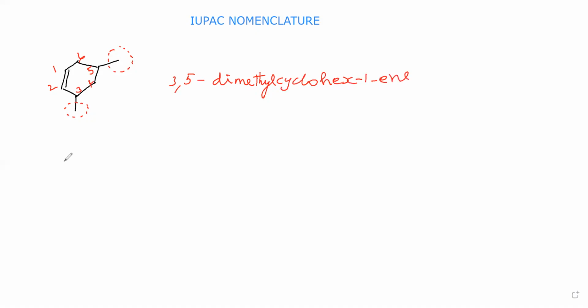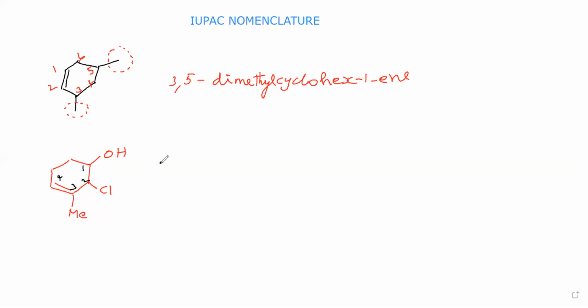Next compound we will take. Here pi bond, here methyl, here chlorine. Now here the main functional group is OH. OH takes a higher priority. Therefore, the OH attached carbon has to be given number 1. Then number 2, 3, 4. Like this we have to proceed.